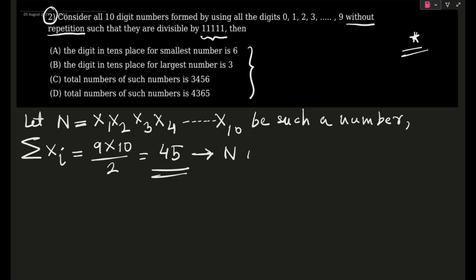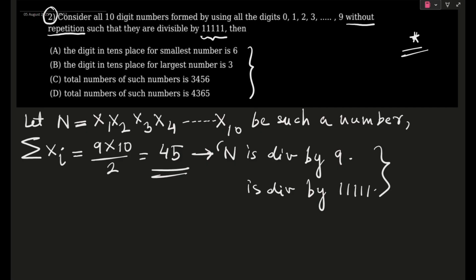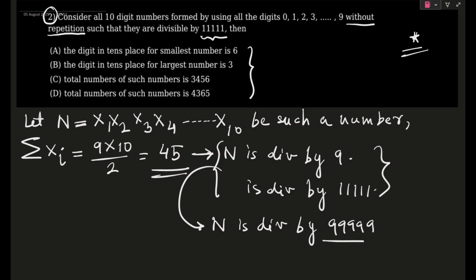So N is divisible by 9. Now this is what we found, and one more thing is given, that N is divisible by penta 1 also: 1, 1, 1, 1, 1. So if we take the LCM of these two, we can say that capital N is divisible by penta 9. Right? Pretty obvious. So now using this, we will try to form something from capital N.